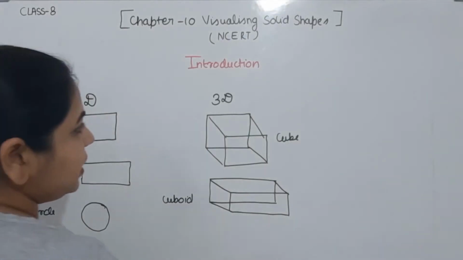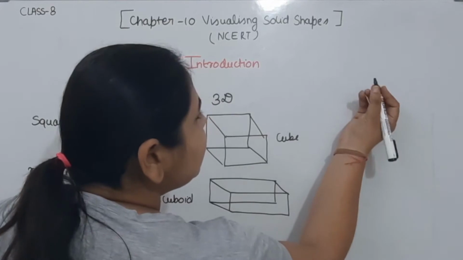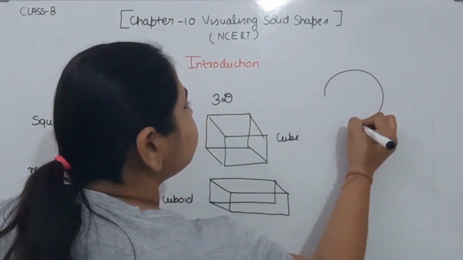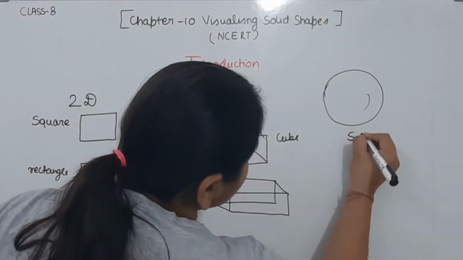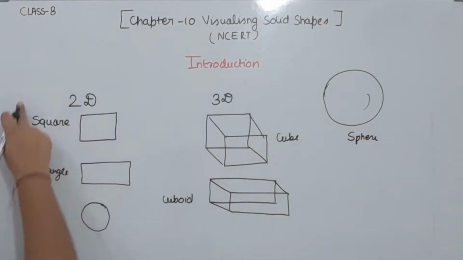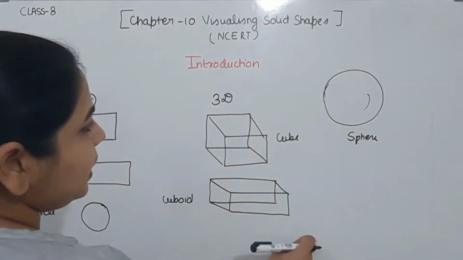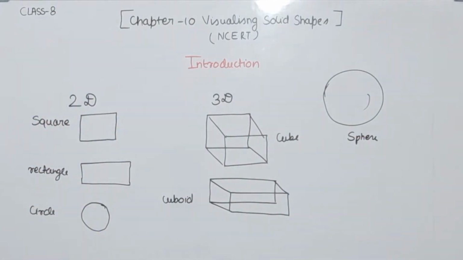Now the 3D shape of this one is the sphere. This is the 3D shape of the circle, the sphere. So these are the 2D shapes and these are the 3D shapes of those 2D shapes. Now these are the types of shapes we have.